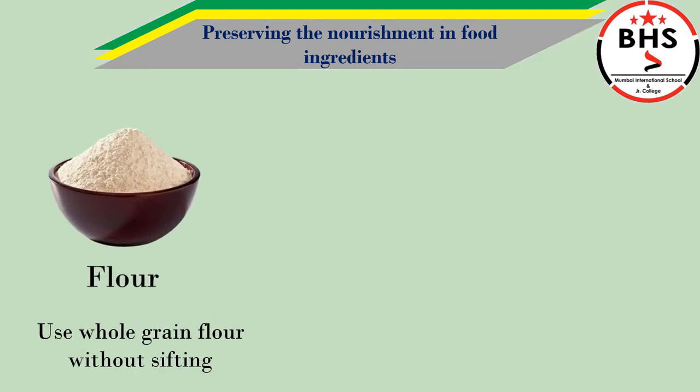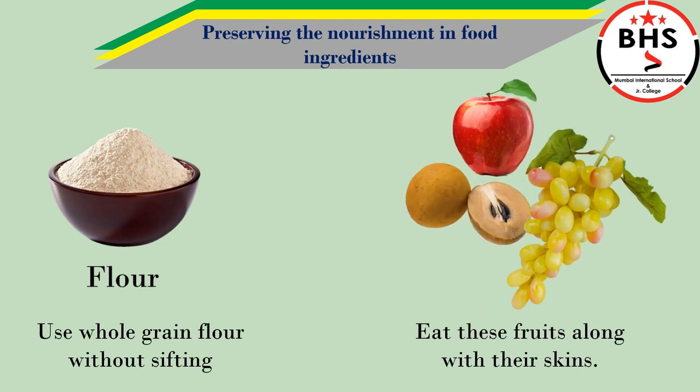We should use whole grain flour without sifting. Children, sifting means chana. We should use the flour without sifting. We should also eat these fruits along with their skins.